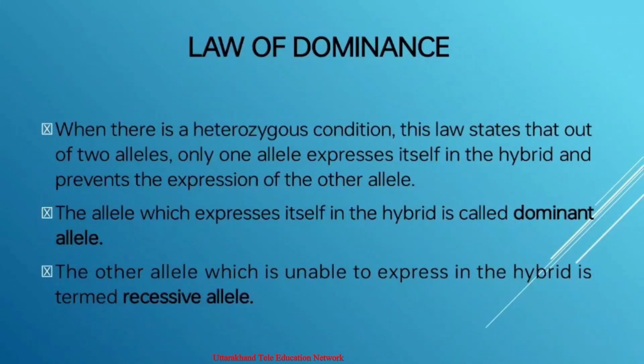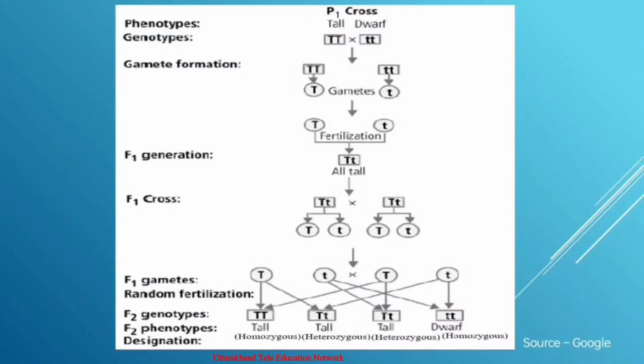That the allele for dwarfness is present in the F1 plants can be tested by self-breeding them, when individuals of the F2 generation will be both tall and dwarf in the ratio of 3:1. Therefore, in F1 plants, both the alleles for tallness and dwarfness are present. However, the allele for dwarfness is unable to express itself in the presence of the allele for tallness. Here the allele of tallness is dominant and the allele of dwarfness is called recessive.